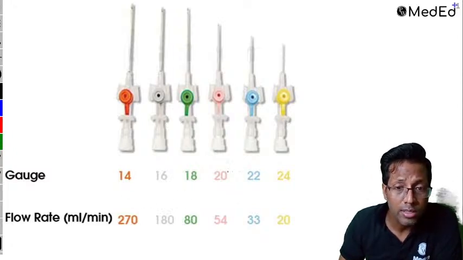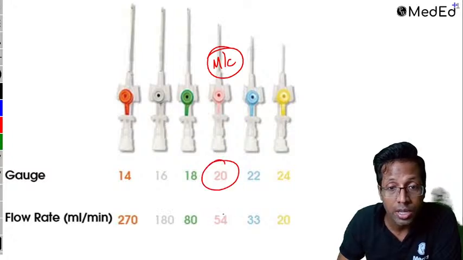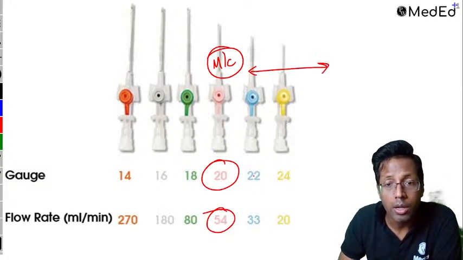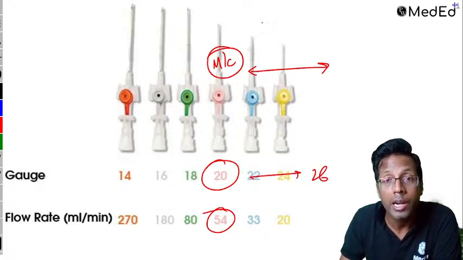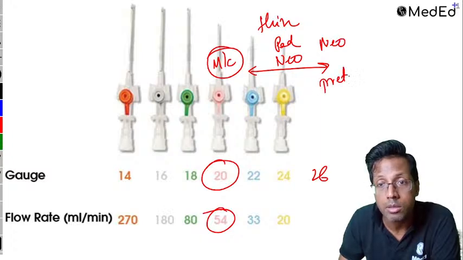Just remember these flow rates are important. The most commonly used is the pink colored one, which is the 20 gauge, and the flow rate is around 54. The ones smaller to it are 22, 24 and 26. Remember, if the number goes up, it becomes more thin. So the yellow one is what is used basically in a pediatric patient, can be used in neonates. 26 is what is used in neonates and preterm neonates.